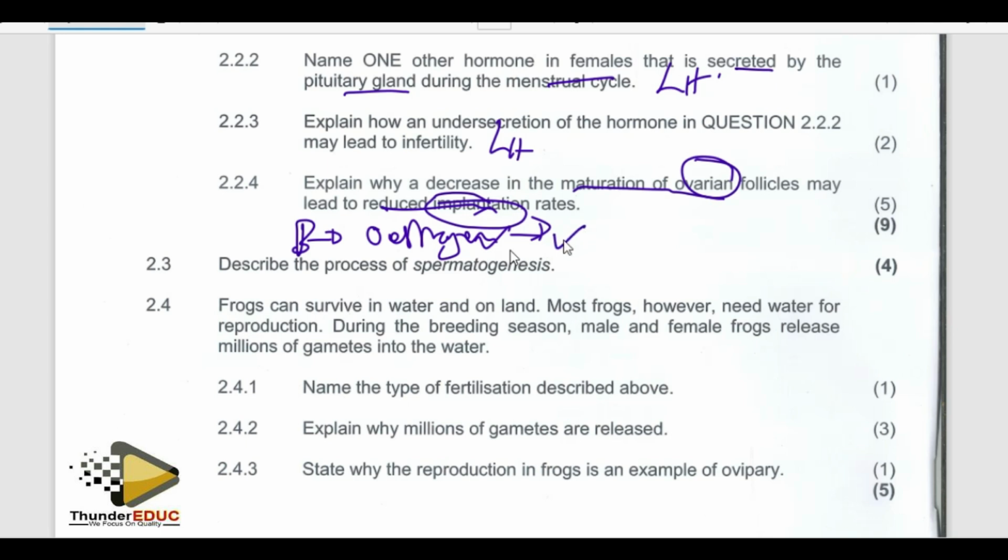Another tick. How? It will be less thick, less vesicular, less granular. I don't know how many ticks are there. Yes, less thick, less vesicular, less granular. And then, if the endometrium or the uterus is not ready, there will be less chances of implantation to take place.